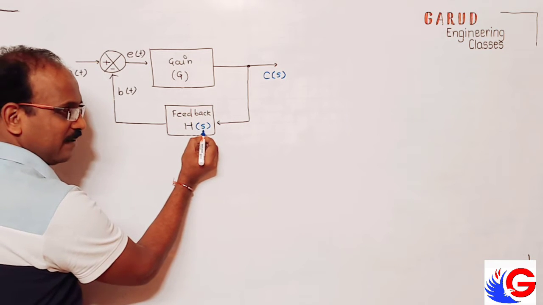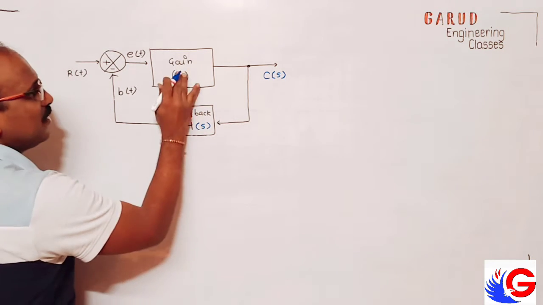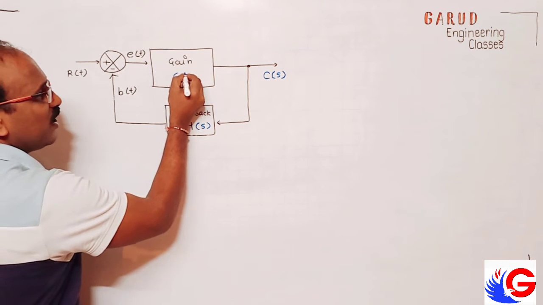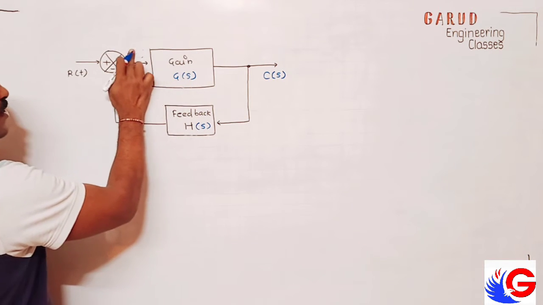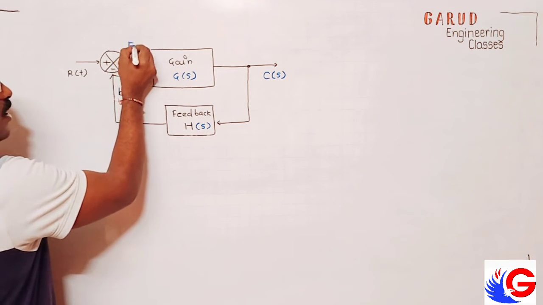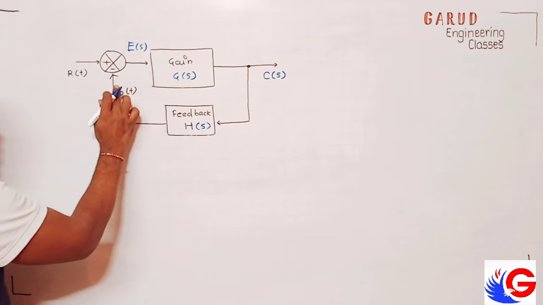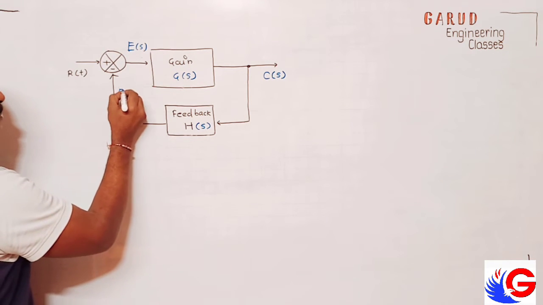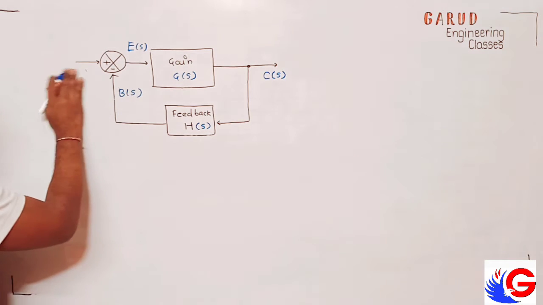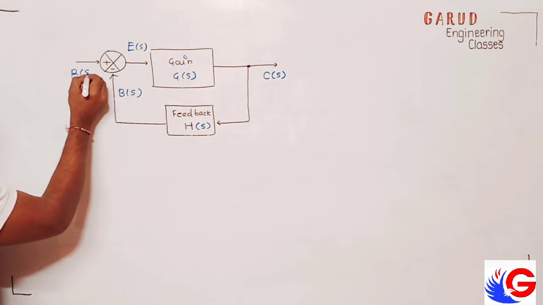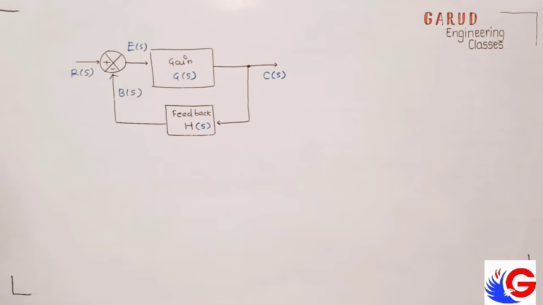This indicates this is in Laplace. This is called G of S. This is called error signal E of S. This is called back signal B of S. And this is R of S. S indicates Laplace. Now what is the transfer function?